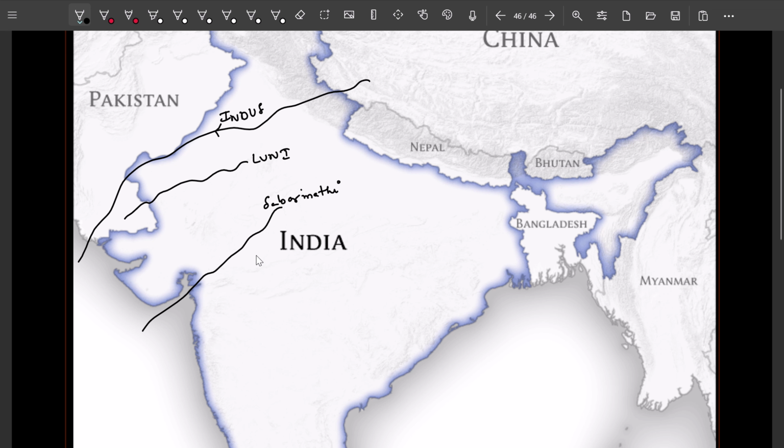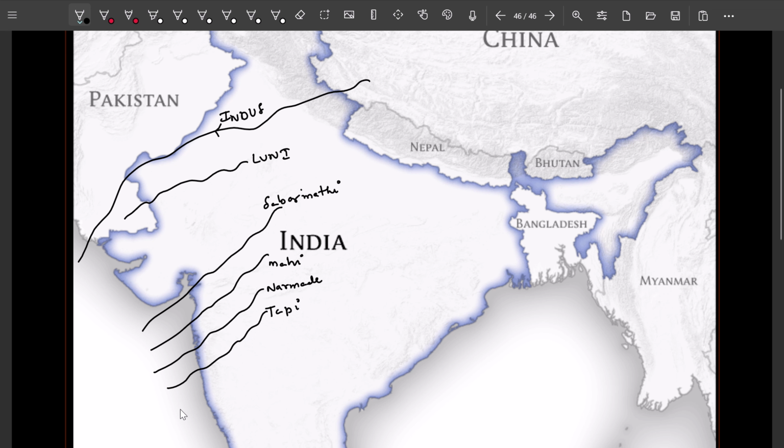This is the Sabarmati. After that we are going to see the Mahi. This is Mahi. Next we are going to see the Narmada river. And after that we are going to see Tapi.